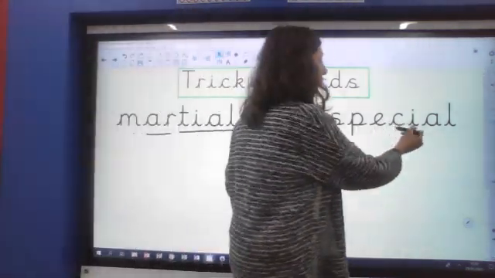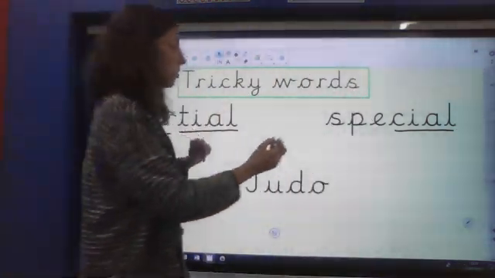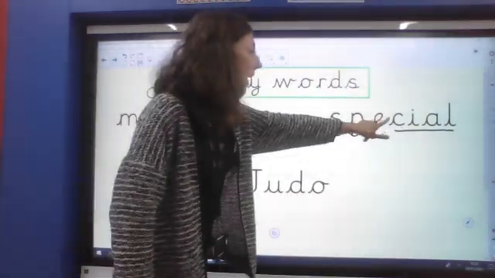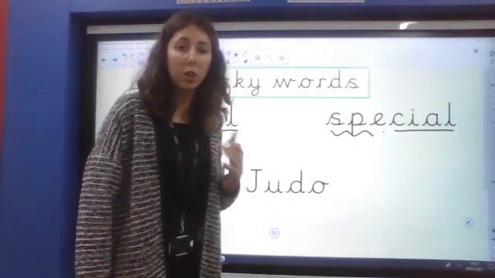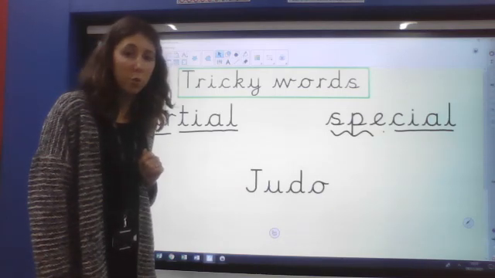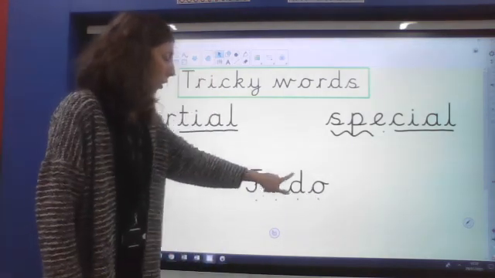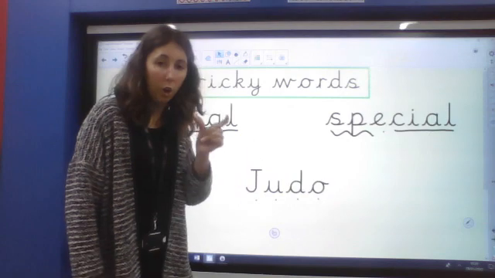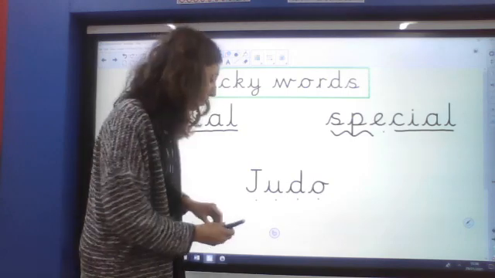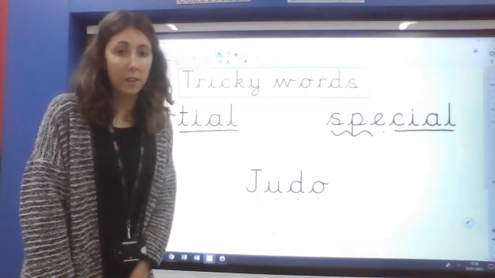This word then has another way of making sort of a similar sound. So that was martial. So this is special. So this time it's got C-I-A-L making a shul sound. Okay? And then this last sport is judo. Judo. So the U and the O are long vowel sounds. Judo. That's another one of your type of sports today. Okay? You might want to go through and see where some of those tricky words are in the text.